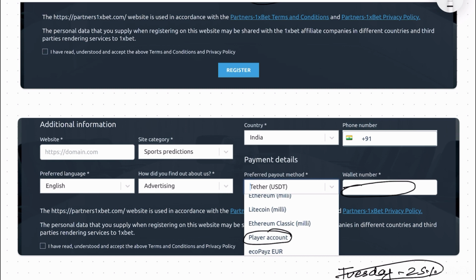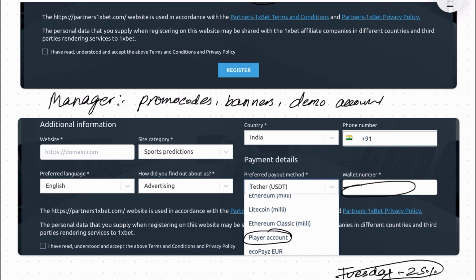And the most important thing is you need a manager, a manager who will help you with promo codes, will help you with banners, he will help you with demo accounts. In this way you can earn a lot of money making your own promo code.